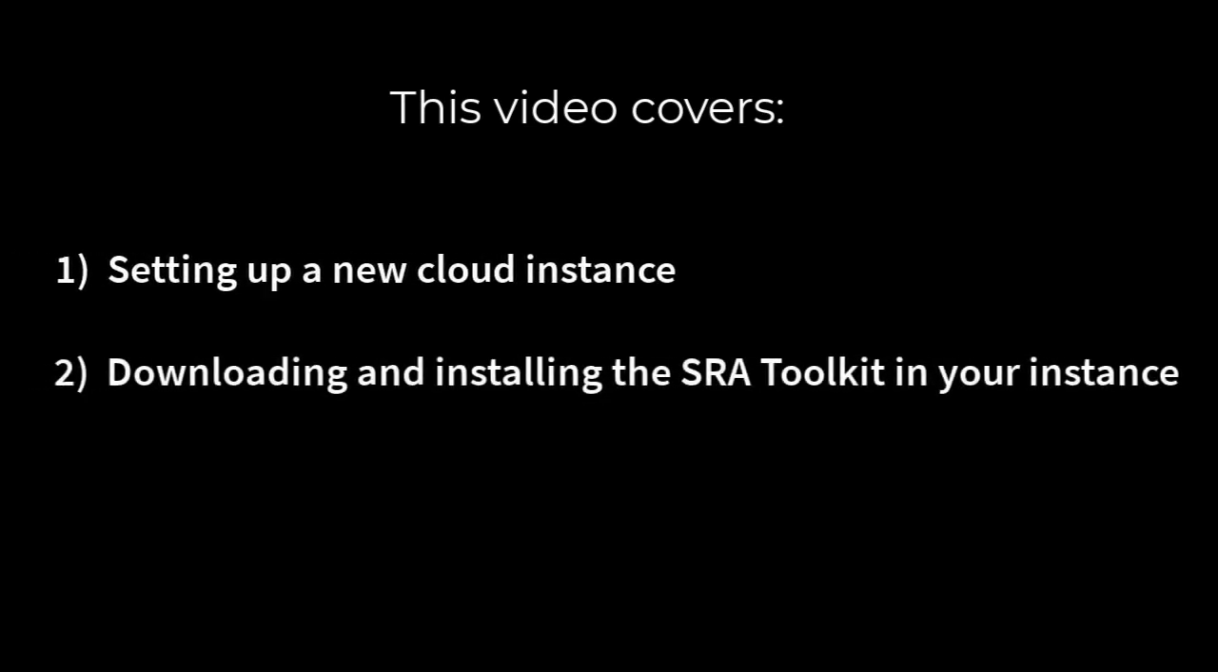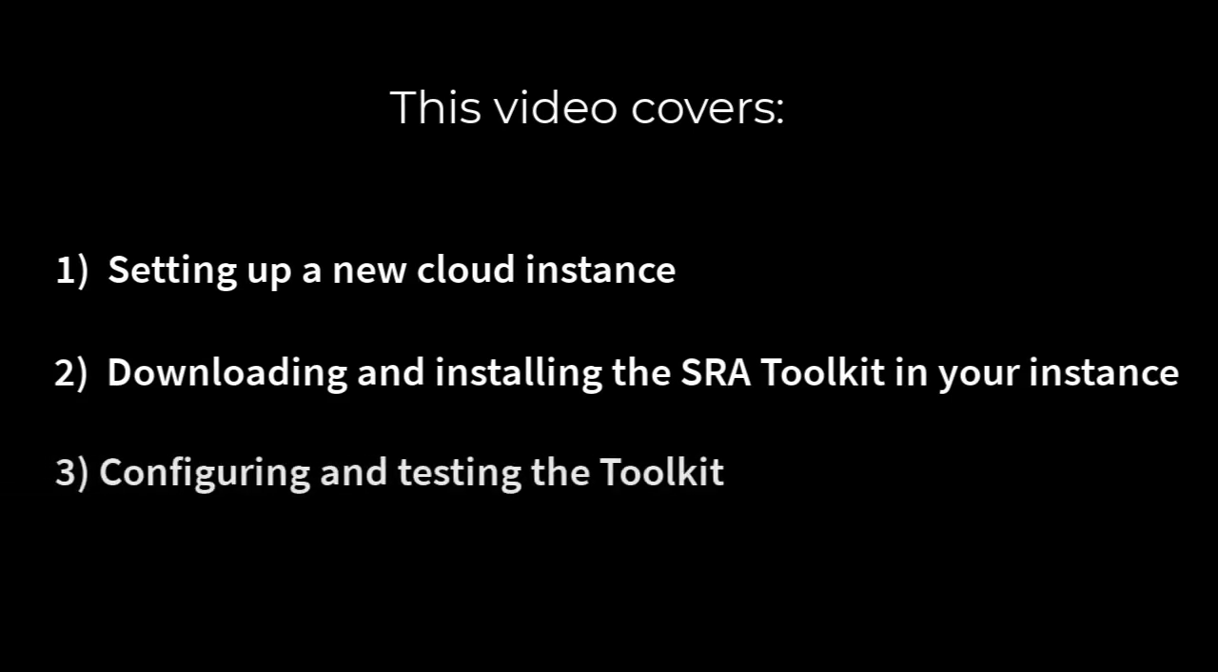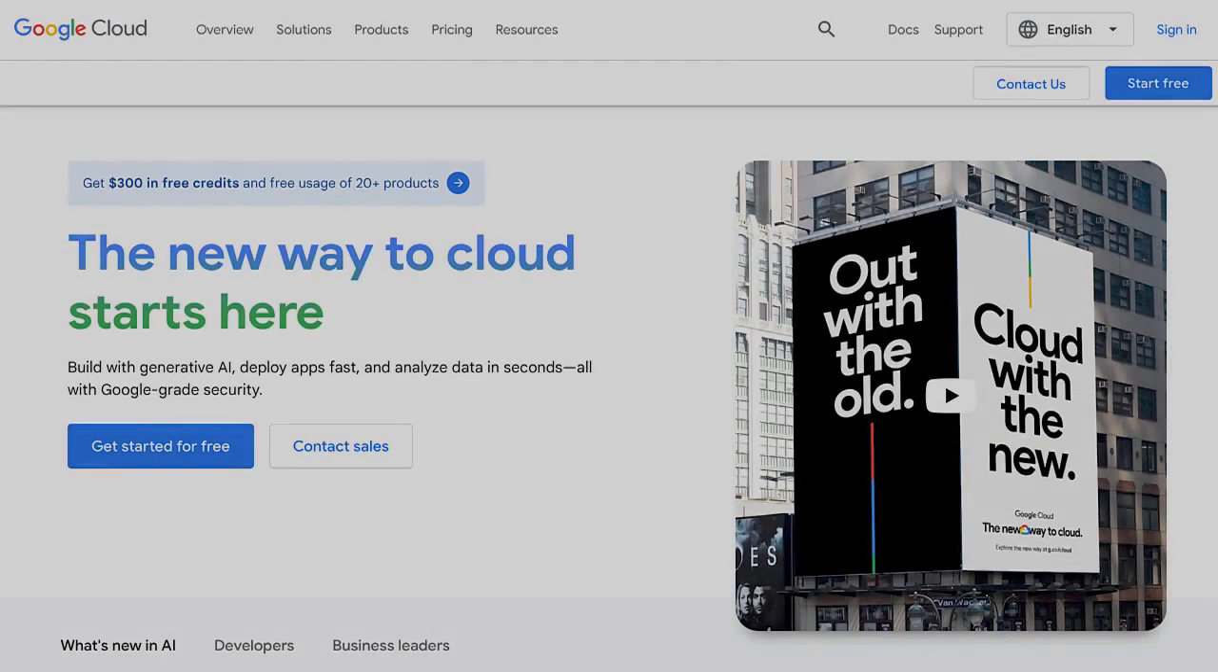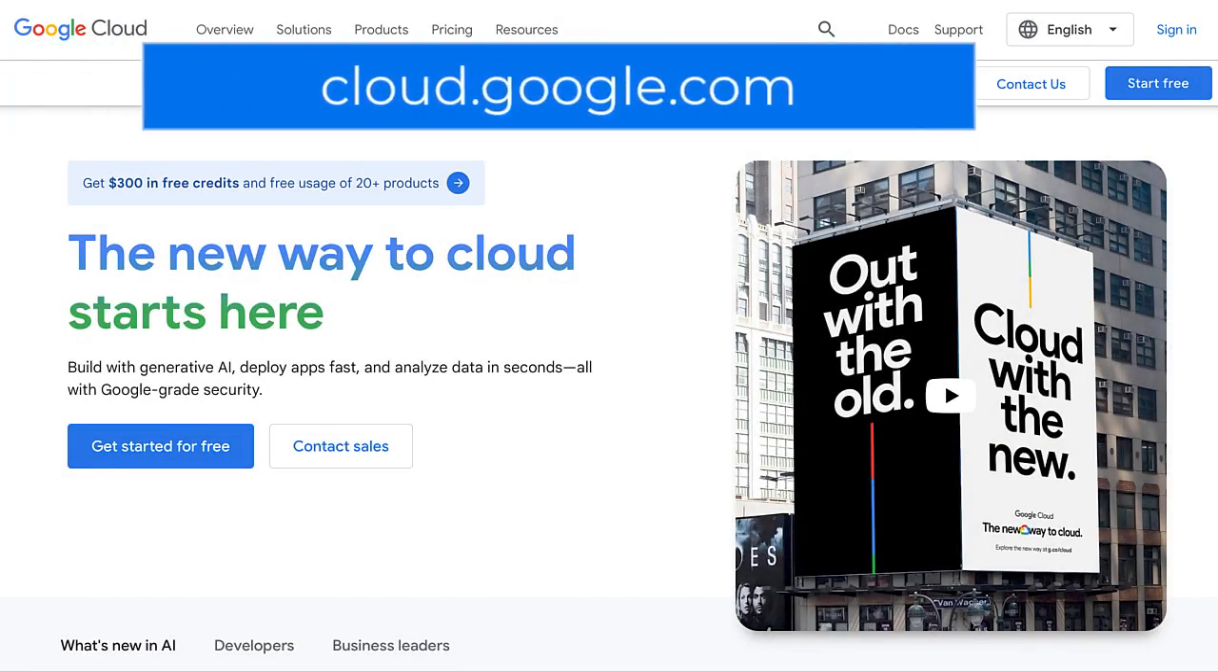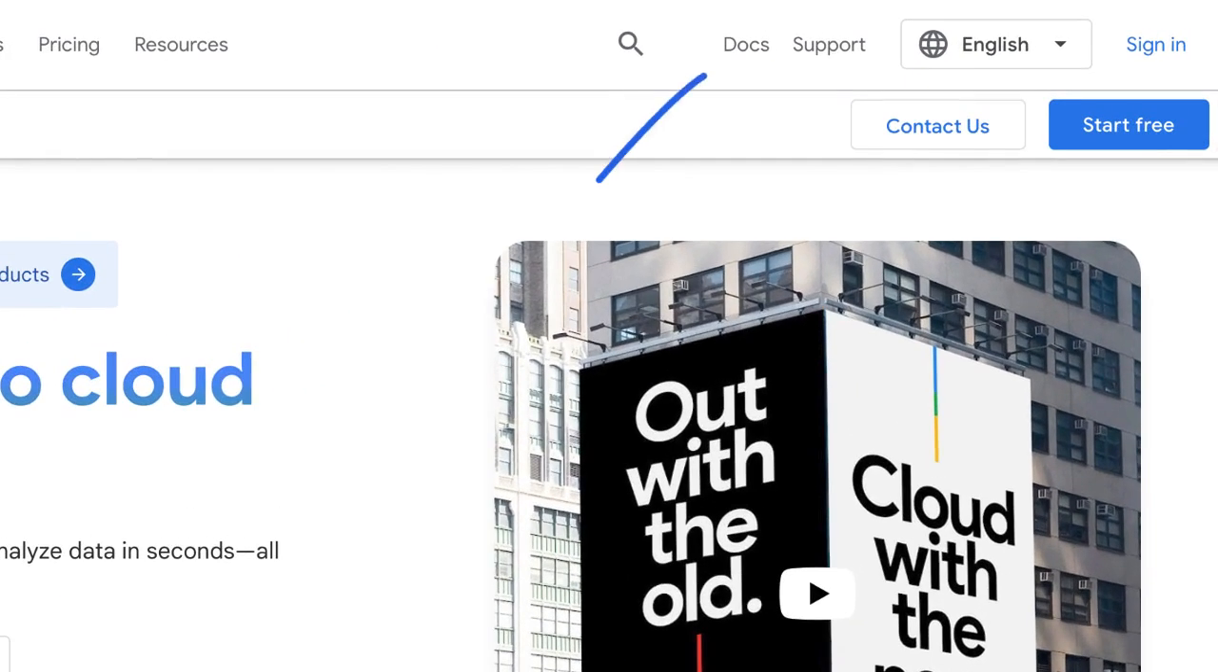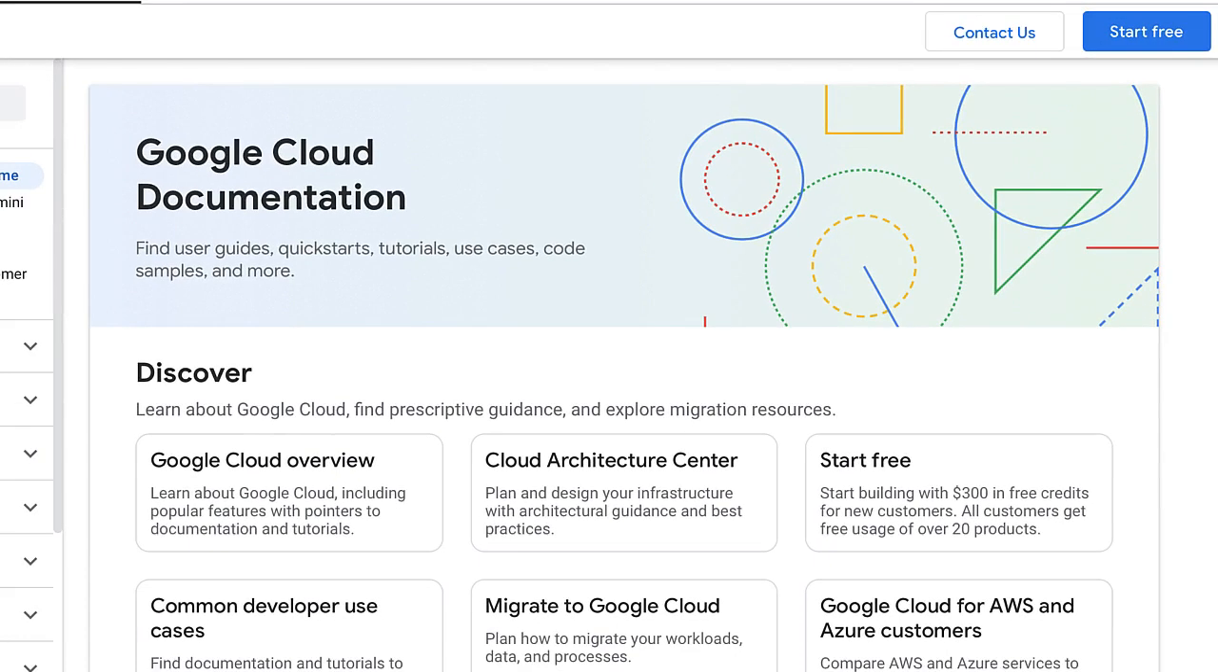I'll cover these three activities: setting up a new cloud instance, downloading and installing the SRA Toolkit within your instance, and configuring and testing the Toolkit installation. To set up a new cloud instance, start at cloud.google.com. And if you're new to GCP, you might first go to the Docs link in the upper right of the page. And if you just want to try out accessing SRA data, we suggest using the GCP free tier.